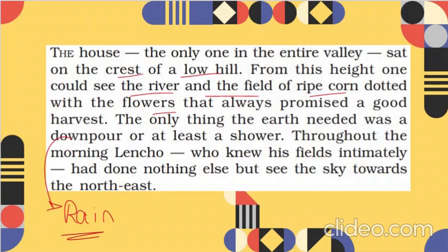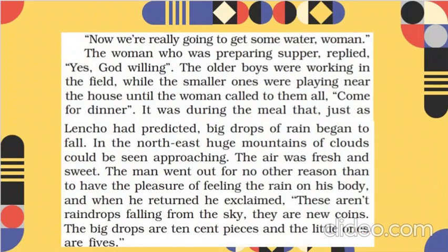Throughout the morning, Lencho, who knew his fields intimately, had done nothing else but look at the sky towards the northeast. Here it's a personification, as if the fields were looking. Lencho and the field were expecting rain so that the field could grow more nicely. "Now we are really going to get some water, woman." Lencho said this to a woman, who was preparing the supper, right? She replied, "Yes, God willing." It means if God wants it, yes, there will be a downpour.